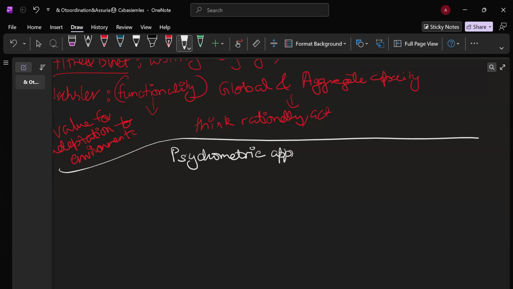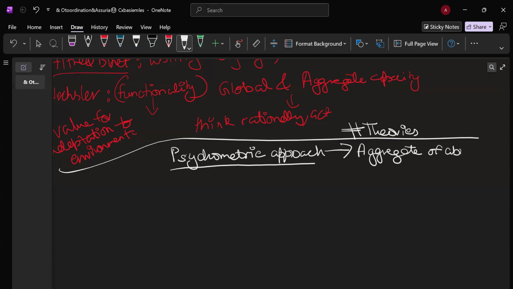Psychometric approach. We are talking about the theories. Please make sure I write it. Theories, okay? So, psychometric approach. As per the psychometric approach, intelligence is the aggregate of ability. So, this means that it expresses an individual's performance in terms of one single index of cognitive ability.